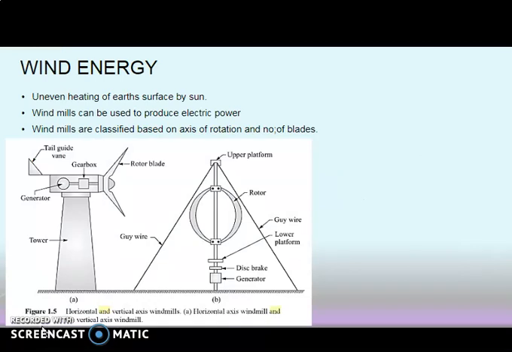Next is wind energy. There is uneven heating of Earth's surface by the sun. So the windmills can be used to produce electric power. Usually the windmills are classified based on the axis of rotation and number of blades. This figure shows a horizontal and vertical axis windmill. The first figure A corresponds to horizontal axis windmill and figure B is for vertical axis windmill.